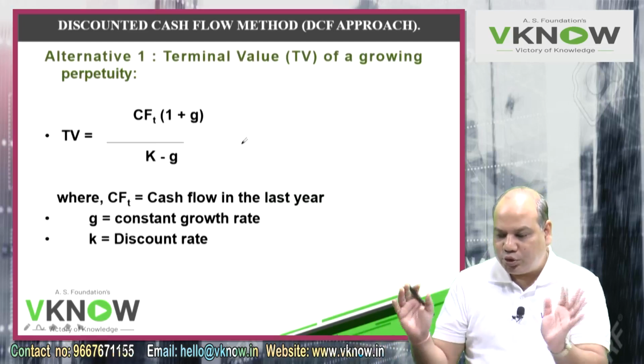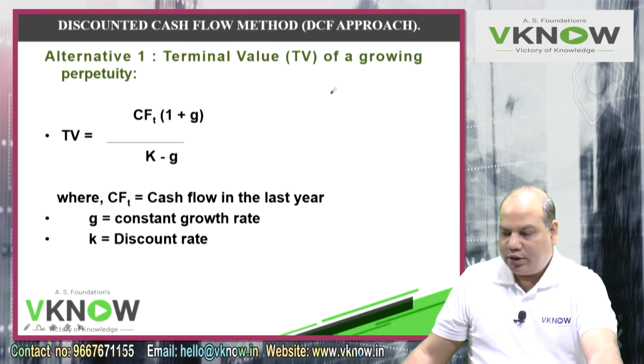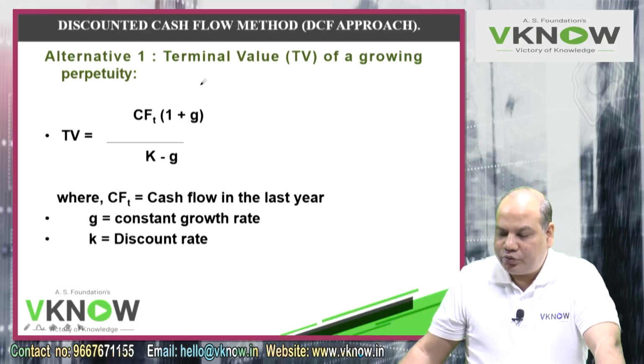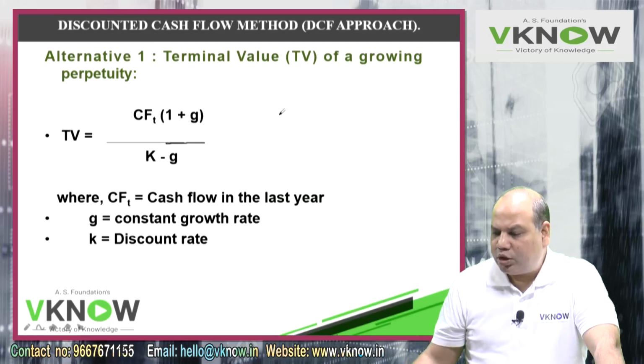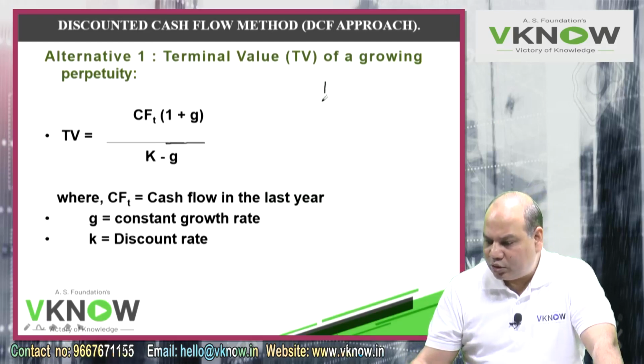Then we have to assume two things. Either we will assume that the cash flow will grow per annum at a constant rate till perpetuity. In that case, the terminal value will be the formula of a growing perpetuity: cash flow T into 1 plus G upon K minus G. Suppose you have already done the estimation of 4 years.